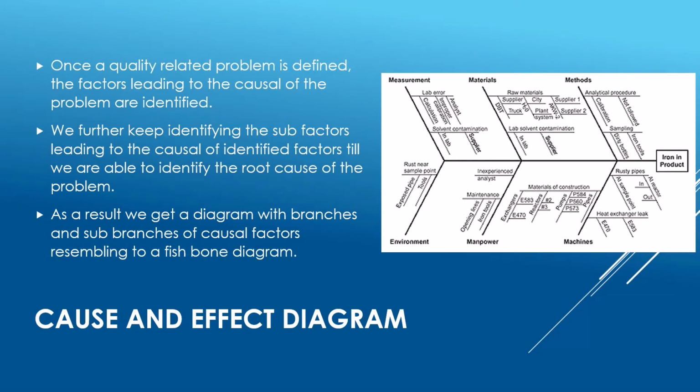Once a quality-related problem is defined, the factors leading to the cause of the problem are identified. We further keep identifying the sub-factors leading to the cause of identified factors till we are able to identify the root cause of the problem. As a result, we get a diagram with branches and sub-branches of causal factors resembling a fishbone diagram.